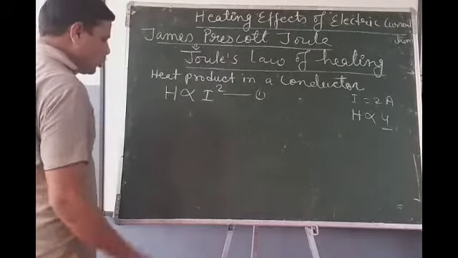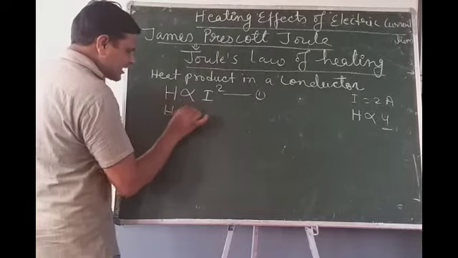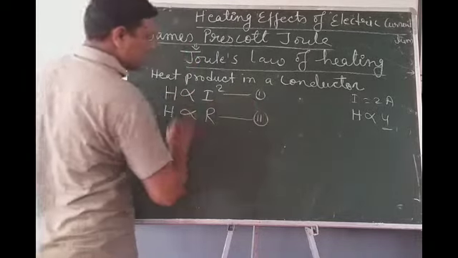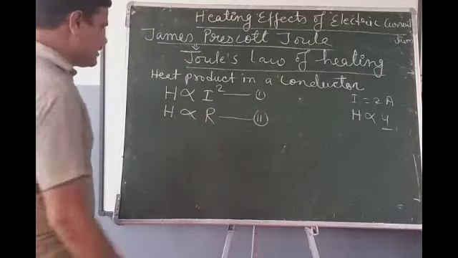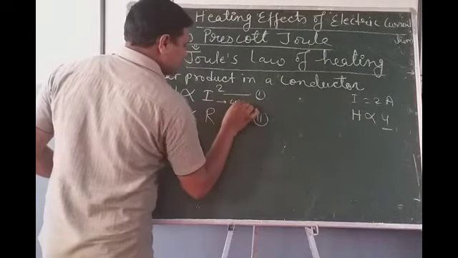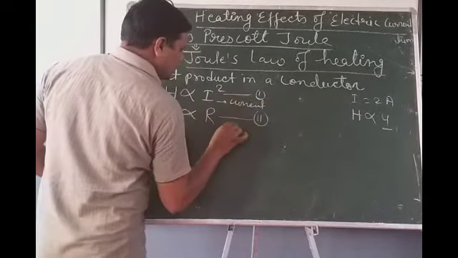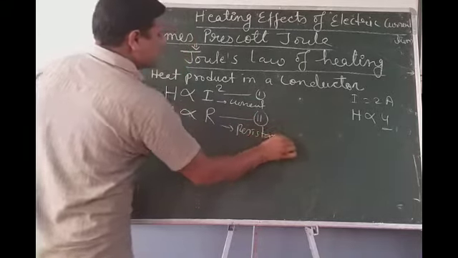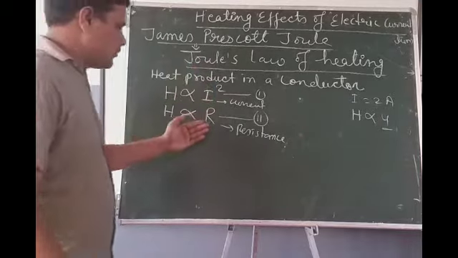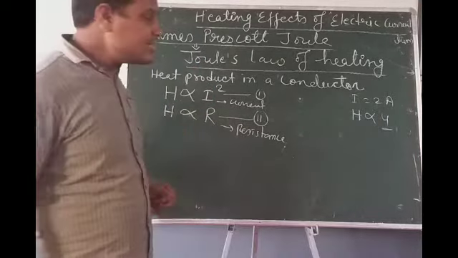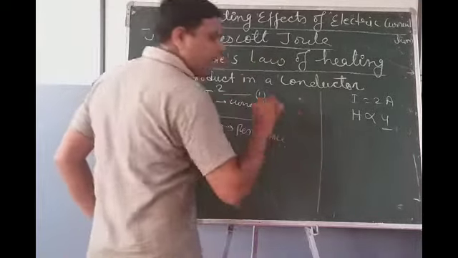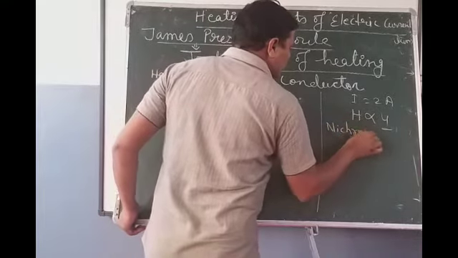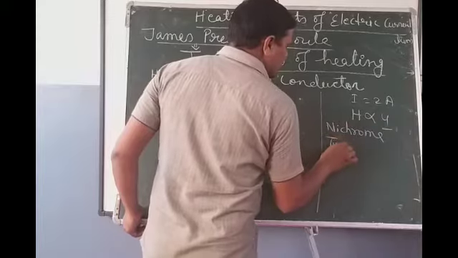After that, he told that the heat produced in a conductor is directly proportional to the resistance. R means resistance, I means current. If resistance is more, heat produced will be more. This is the reason we use nichrome or tungsten.